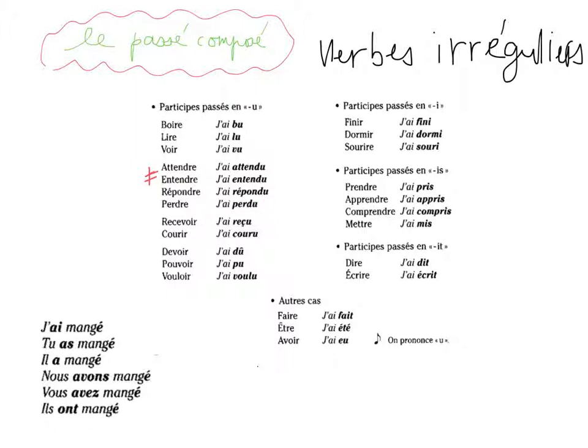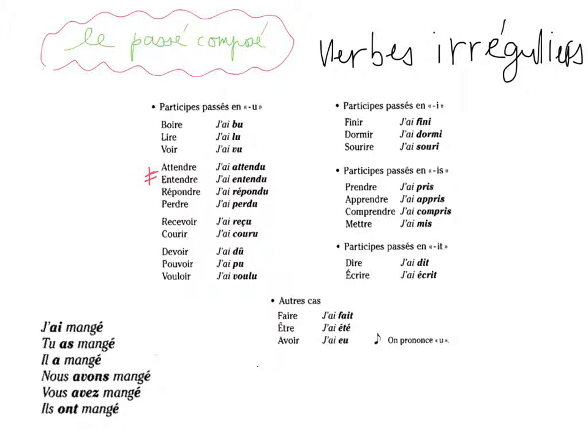Répondre, j'ai répondu. Perdre, j'ai perdu. I lost. Recevoir, j'ai reçu. Courir, j'ai couru. Devoir, j'ai dû. Pouvoir, j'ai pu. Vouloir, j'ai voulu. So all of this you're supposed to know already. They will end with U.